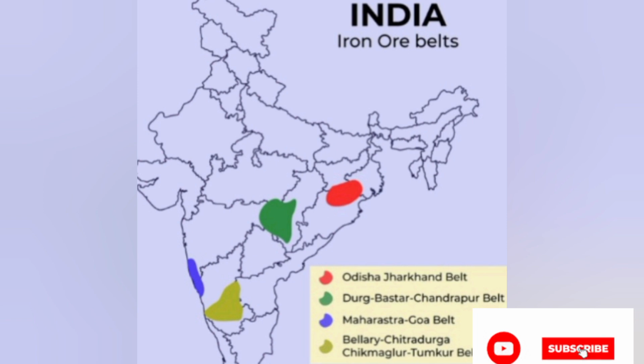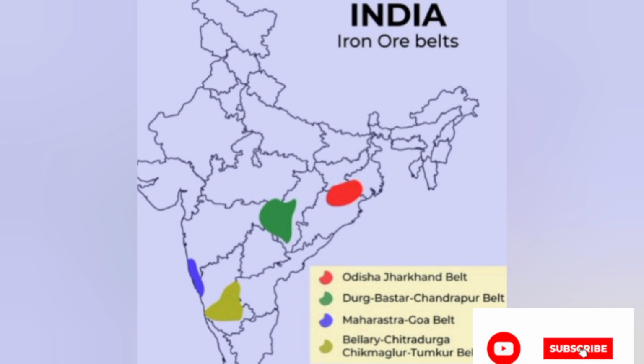High grade hematite iron ore is found in Badampahar mines in the Mayurbhanj and Kendujhar districts of Odisha. Hematite iron ore is also mined in Gua and Noamundi in the Singhbhum district of Jharkhand. Next, we can see the Durg Bastar Chandrapur belt. Actually, this belt lies in Chhattisgarh and Maharashtra. Very high grade hematite iron ore is found in the famous Bailadila hills in the Bastar district of Chhattisgarh. Iron ore from these mines is exported to Japan and South Korea.